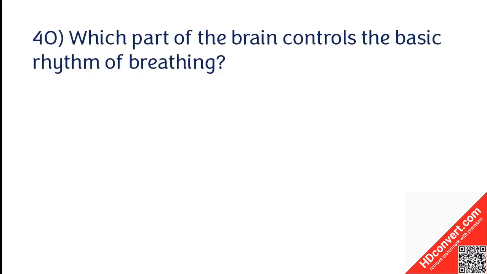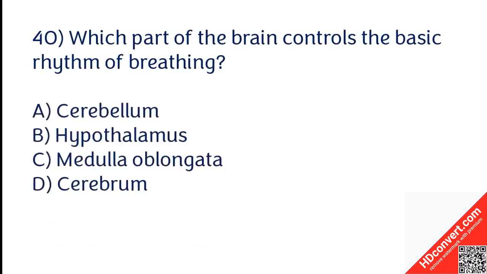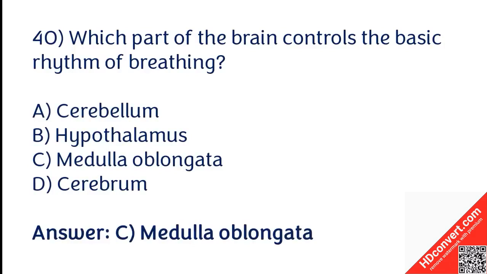Which part of the brain controls the basic rhythm of breathing? Cerebellum, hypothalamus, medulla oblongata, cerebrum. The correct answer is option C. Medulla oblongata part of the brain controls the basic rhythm of breathing.